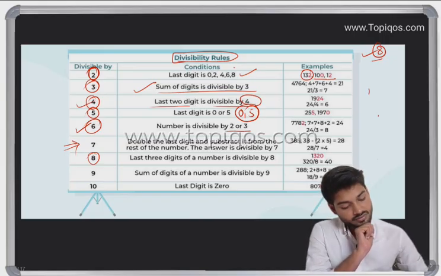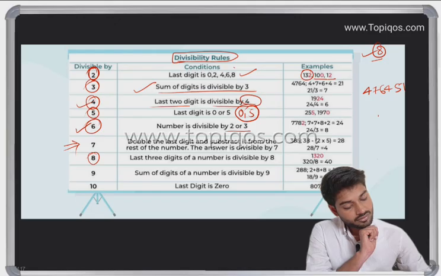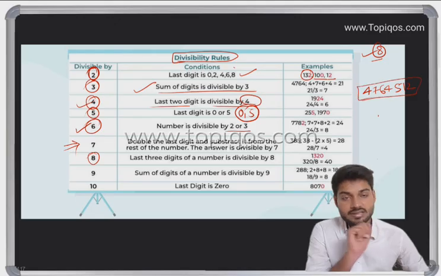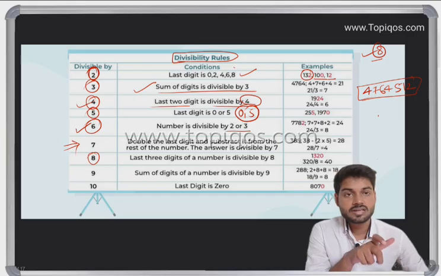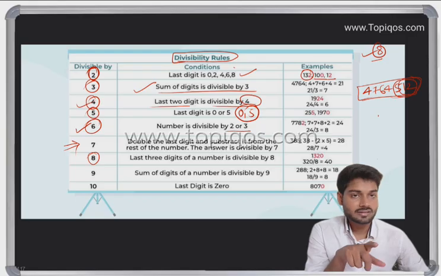For example, let me take one example, 4764512. Tell me whether this number is divisible by 4 or not. You can say, sir, for 4 we'll take the last two digit number, and for 8 we'll take the last three digit number. So for 4, yes, it is 12, it is going to be divisible by 4.